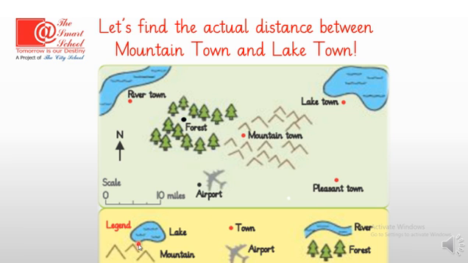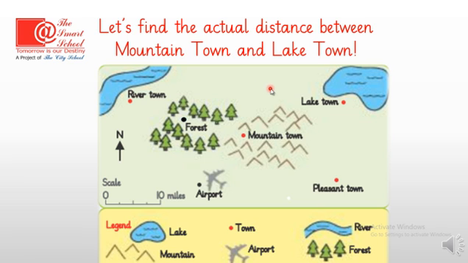Now, this symbol is used for mountains. So where are the mountains here on the map? Oh, these are here. You see, these are all the mountains. And this red dot, what is this red dot used for? It is showing us different towns. Wherever there is a red dot, these are all towns, means people are living here in these towns. So now we know how to read the map's key.